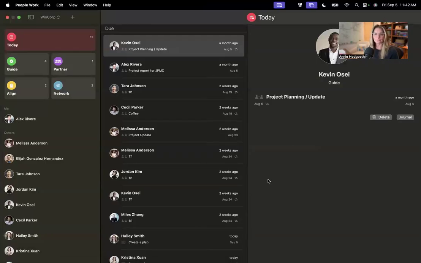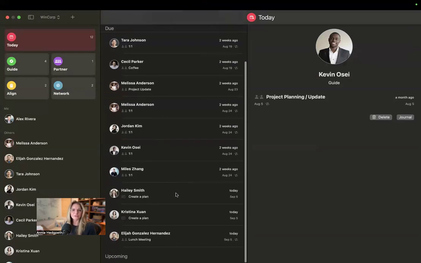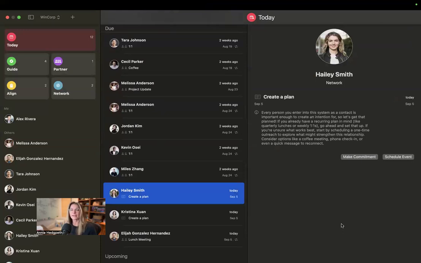I'm going to share my screen and we're going to look at the demo database that each of us has access to. I'm going to move this down here so that it's out of the way. All right, so let's think of somebody that we don't have a plan for, and let's create a plan for them. All right, so here's Haley. You can see that we can either make a commitment to her or for her, or we can schedule an event. Before, your only option was to create a plan, but now your plan is either making a commitment for her or scheduling an event. So let's go ahead and schedule an event.